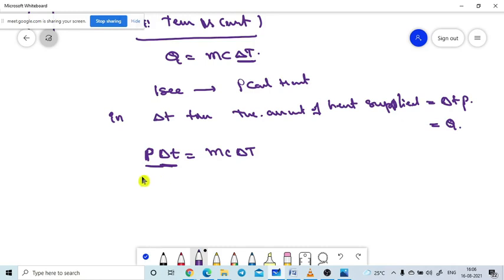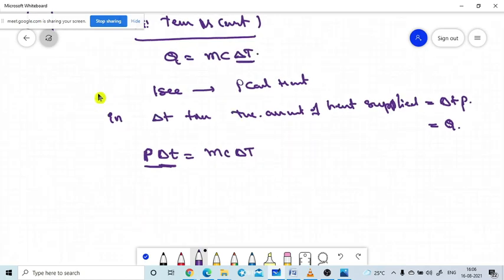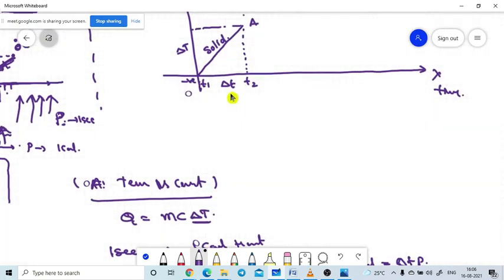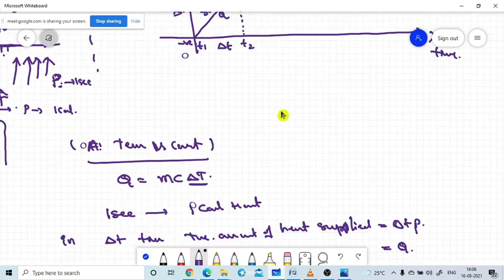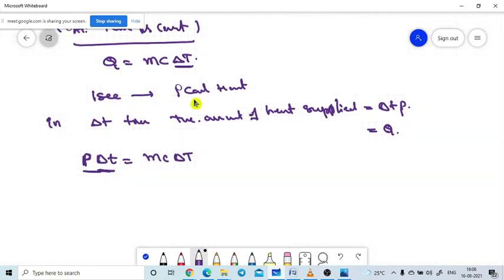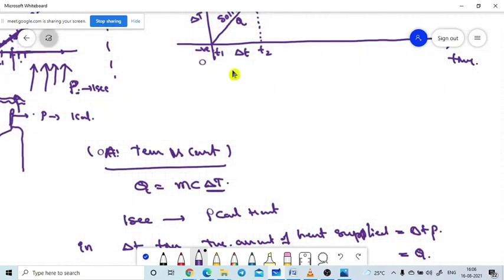Now one more thing. Will you please look at this diagram? This body is raising its temperature with the help of Q amount of heat energy. I already told you, in 1 second P calories of heat is supplied by the heating element. To do this process, delta t time is needed.